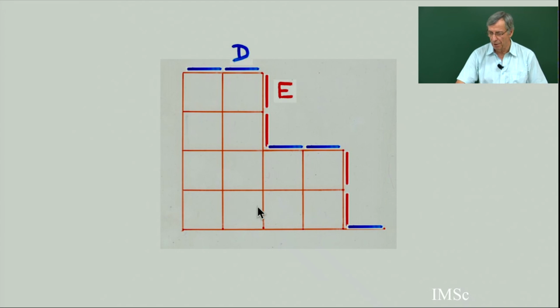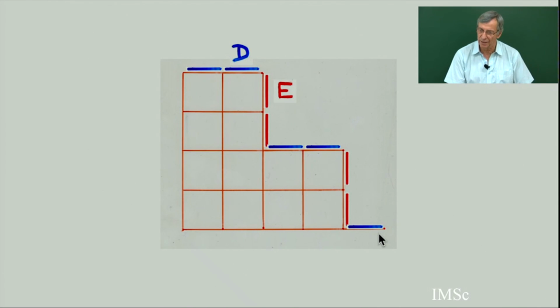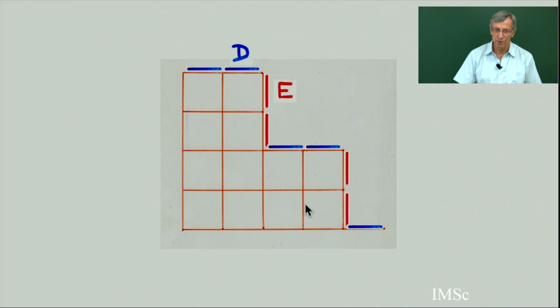So now we start from any Ferrers diagram. You start from many words. If you have a word in D and E, for example D, D, E, E, D, D, E, E, D, then to any word in D and E you associate the Ferrers diagram such that, following the northeast border of the Ferrers diagram, you get the word by putting a D for a horizontal step and an E for a vertical step. So this is my word W, and then I am going to apply a certain number of times the planar rewriting rule.